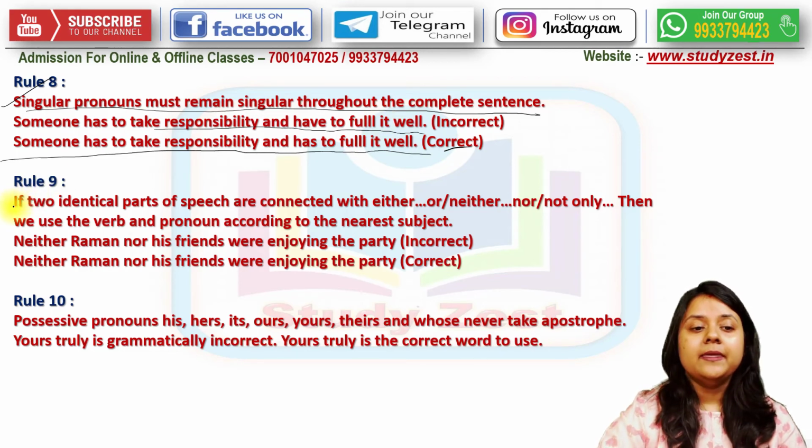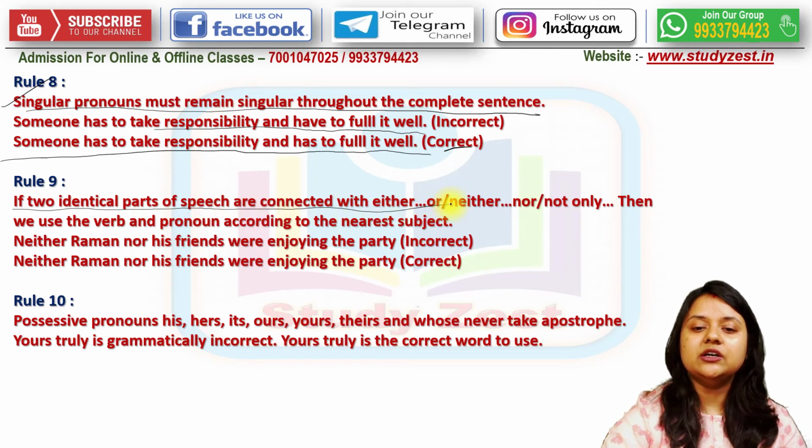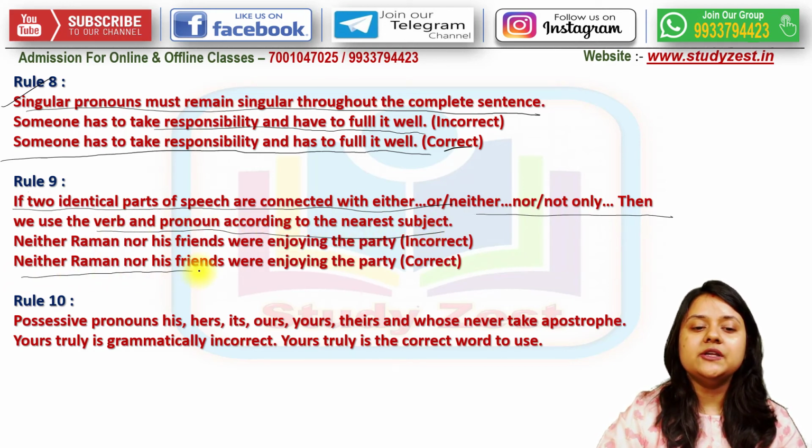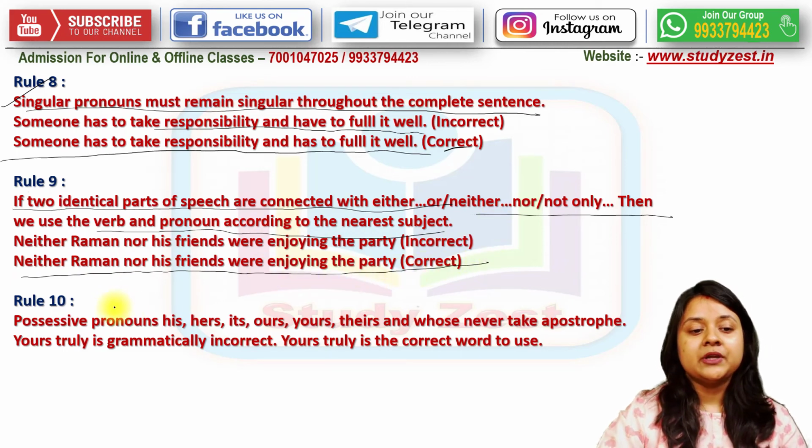Rule number 9. If two identical parts of speech are connected with either or, neither nor, not only, then we use the verb and pronoun according to the nearest subject. Like neither Raman nor his friends were enjoying the party. This is the correct form.